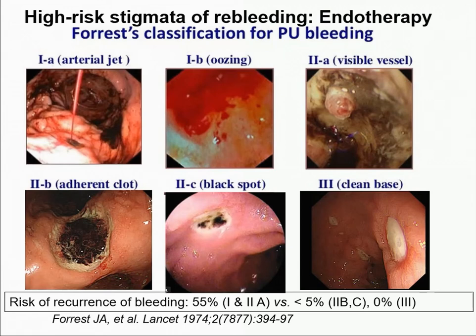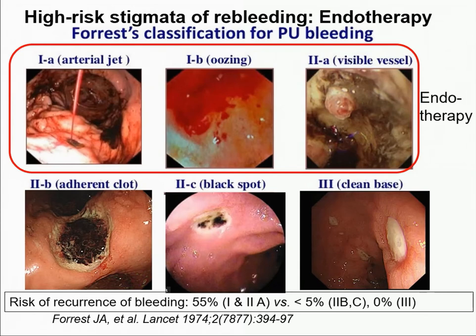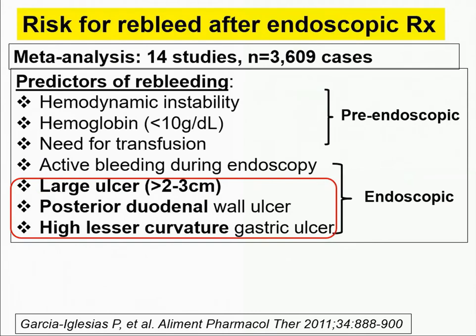If you don't do endotherapy, they will have a rebleed and risk of death. The first three, Forrest 1A when there is spurting, 1B when there is oozing, and 2A along with ulcer and visible vessel, are the three that require endotherapy. The other three, when there is an adherent clot or flat pigmented base or clean base, don't need endoscopic therapy. Now, besides those endoscopic stigmata, people have shown that if the ulcer is large, more than 2 centimeter or more than 3 centimeter, sitting on the posterior wall of the duodenum where the artery is, with the ulcer over that, or on the high lesser curvature, they have a high risk of rebleed and require therapy.